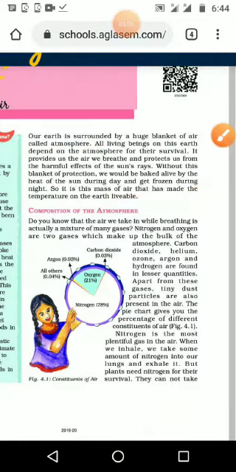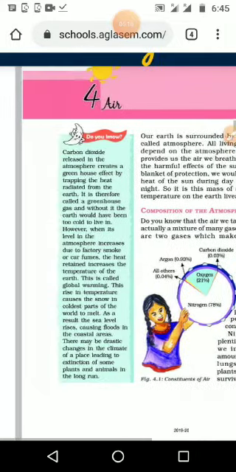It is adjusting the temperature, even daytime and night time, the coolness and heat also, with the help of this atmosphere or the gases included in the atmosphere. So we can see some of the interesting things given sidewise. What is the role of carbon dioxide?